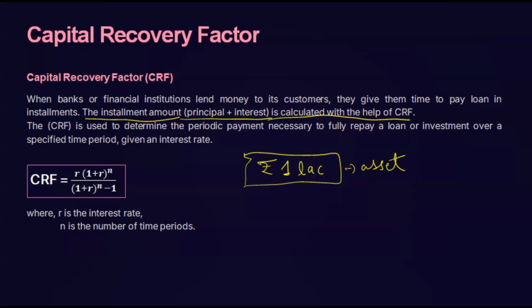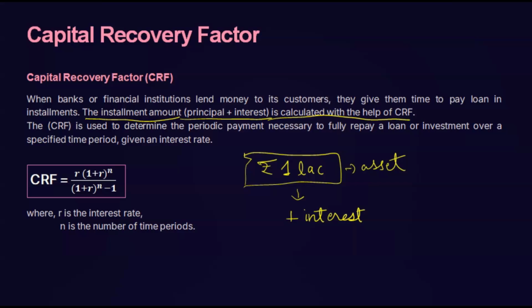Okay, so the value of that asset is rupees 1 lakh only. You have two options. If you are paying this amount in lump sum, in one go, you have to pay only 1 lakh. But if you want to pay in EMI, then you have to pay this 1 lakh plus interest, because the institution which is providing you this installment facility should also benefit. So in lump sum you pay 1 lakh only, otherwise you pay the principal amount plus interest amount.